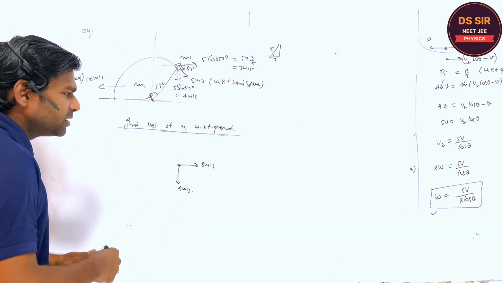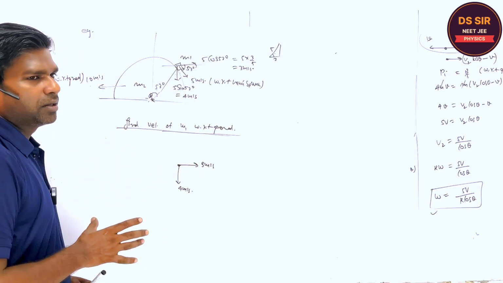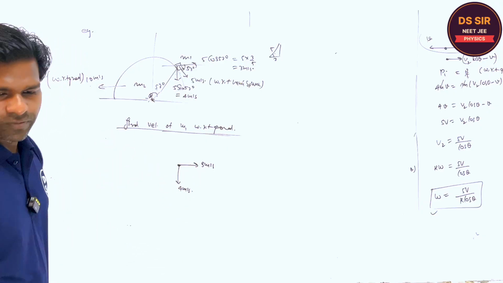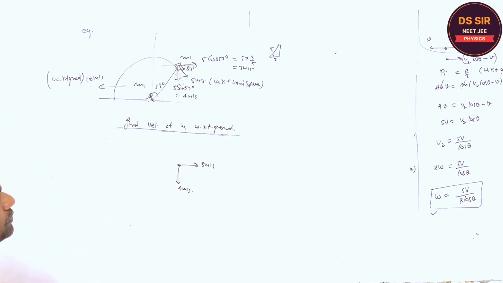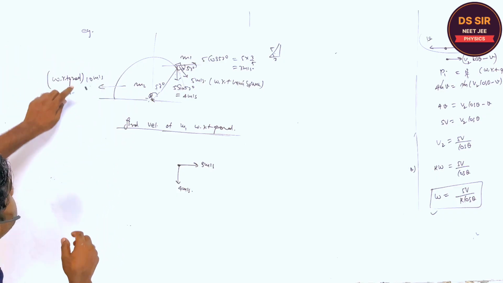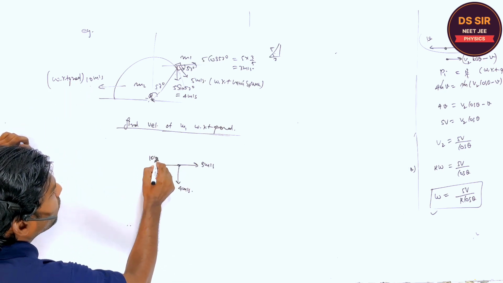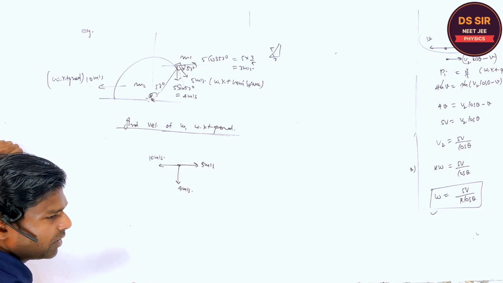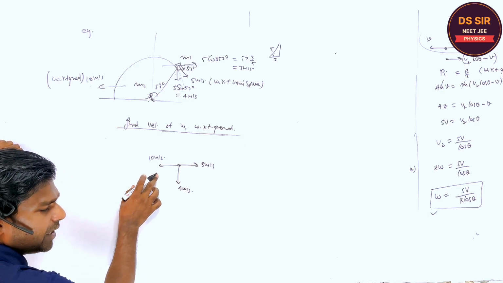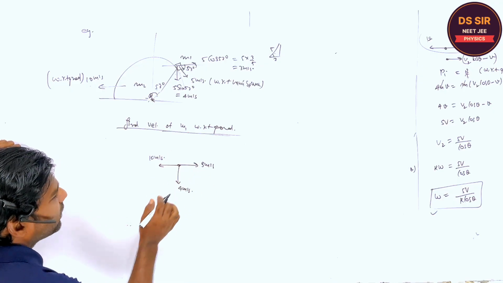So to find this is the velocity component with respect to the hemisphere. With respect to ground, if you want to find it, this 10 meter per second should be added to this velocity component. Is it clear or not? Should I explain how it is added? Right, and then you can find the resultant.